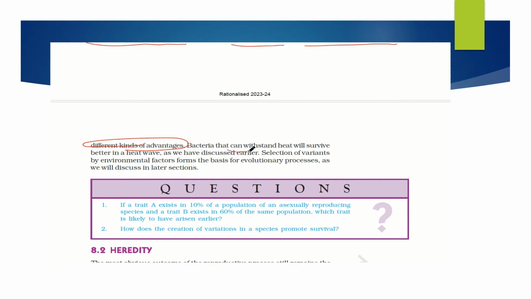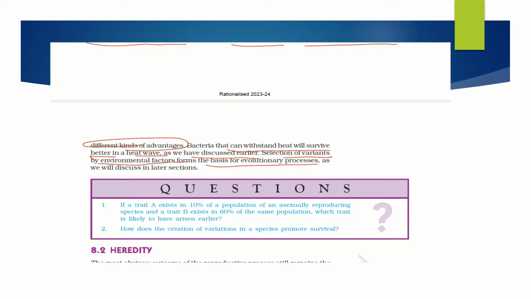Bacteria that can withstand heat will survive better in a heat wave, as we have discussed earlier, like bacteria which can survive in cold conditions. In the next generation, if they have developed that kind of variation in their body, they will be able to survive in the freezing zones. Selection of variants by environmental factors forms the basis of the evolutionary process.